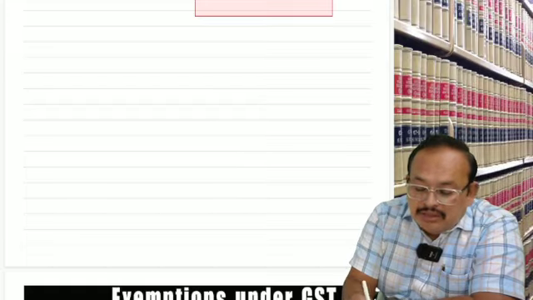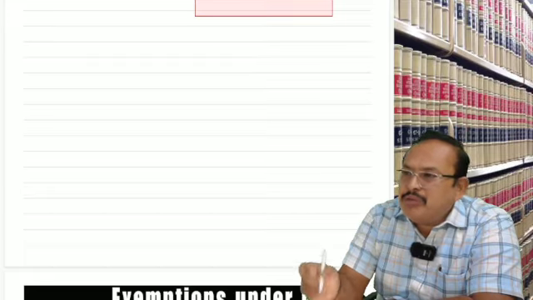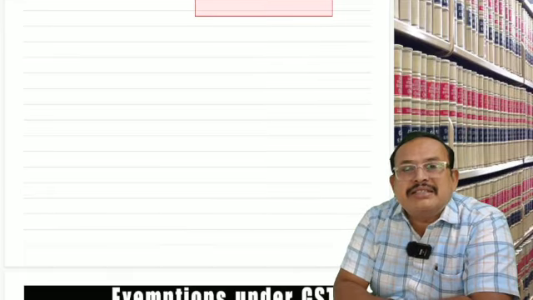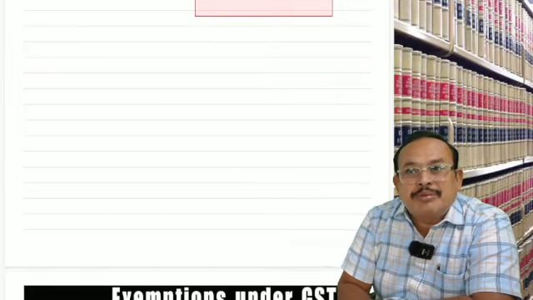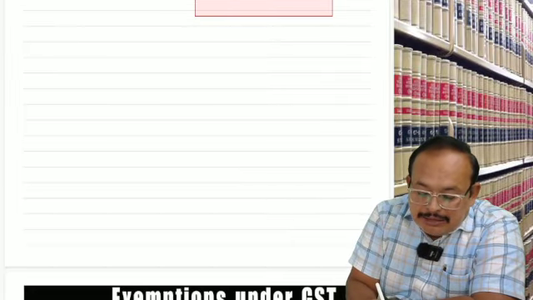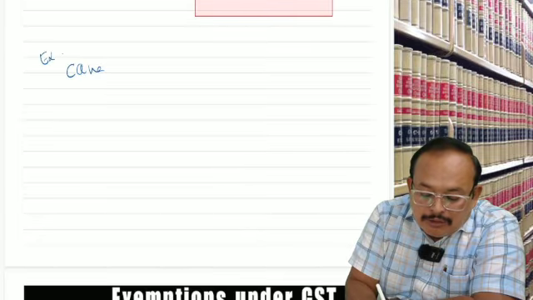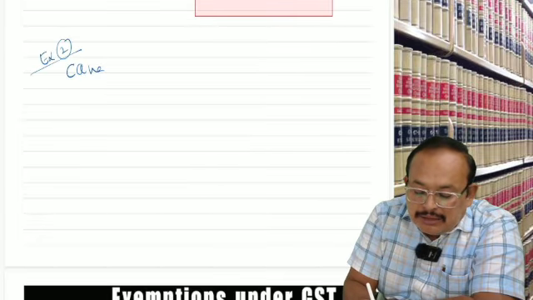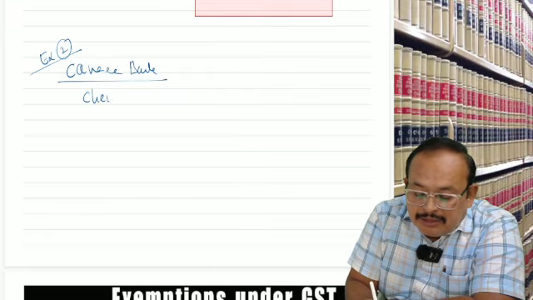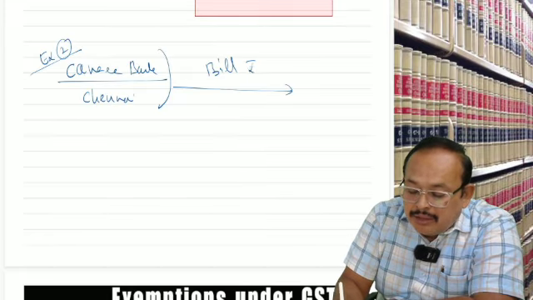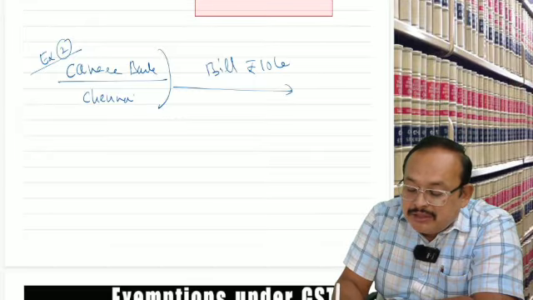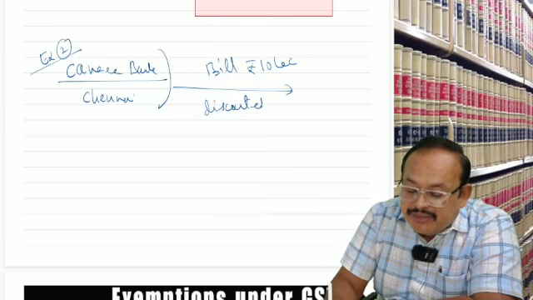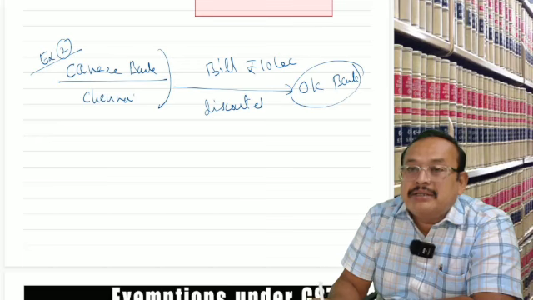Now, what about discount? You know bill discount? You might have come across bills of exchange problems there. Now, one bank, let us say, example 2, Canara Bank, let us say, Chennai branch, a bill of rupees 10 lakh, discounted with, let us say, OK Bank.